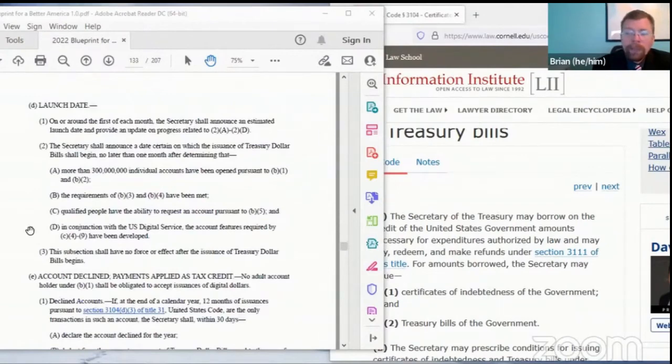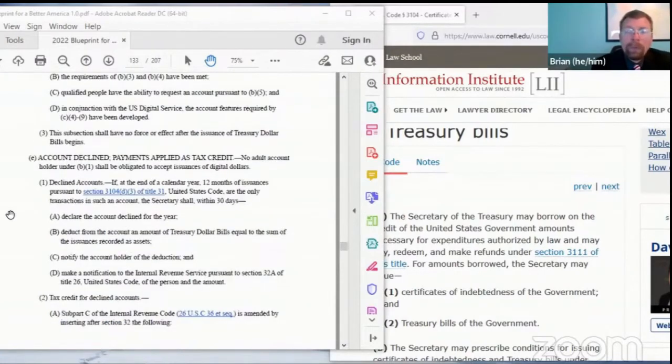and that in conjunction with the U.S. Digital Service, all the account features have been developed. If you look carefully, the requirement that ATMs be in place at post offices is not included in here. It's not required that be active before the launch date. The other features will be.